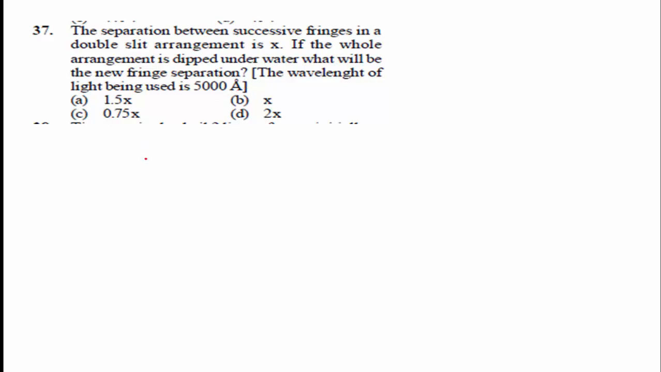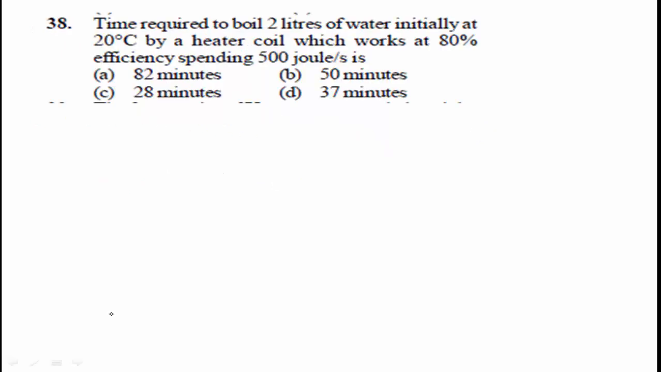When the arrangement is dipped in water, the formula is b dash is equal to b divided by mu. Separation between the successive fringes in a double slit experiment is X. If the whole arrangement is dipped under water, what will be the new fringe separation? The wavelength of light used is 5000 angstrom. Here mu is equal to 4 by 3. We get 3 by 4 into X, that is 0.75 X. Option C is the right answer.